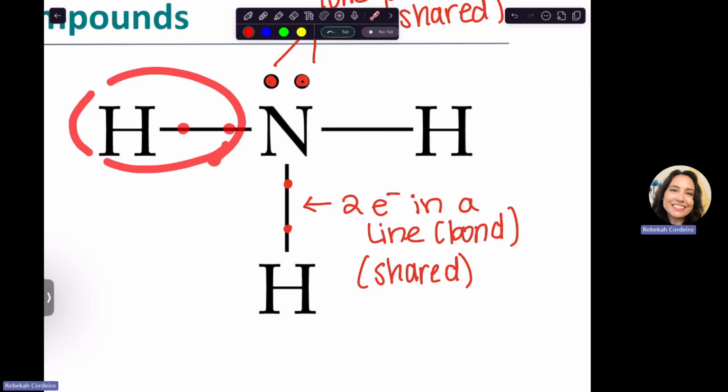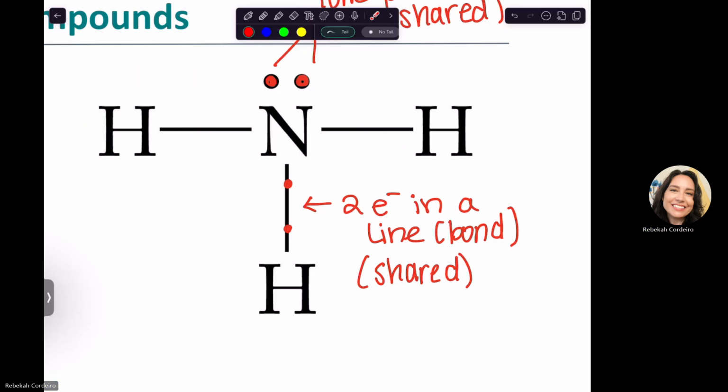Then the hydrogen has access to those 2. And remember, hydrogen has a max of 2. When it has 2 electrons, it looks like helium. So it's good with that. So each hydrogen is also satisfied for its rule, which is technically not the octet rule, but if you were just to ask a question like, hey, is everybody behaving by the octet rule here, you would say yes. Technically hydrogen is an exception, but it is full with just 2.